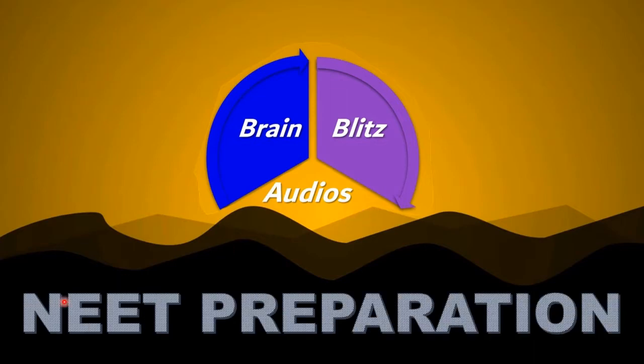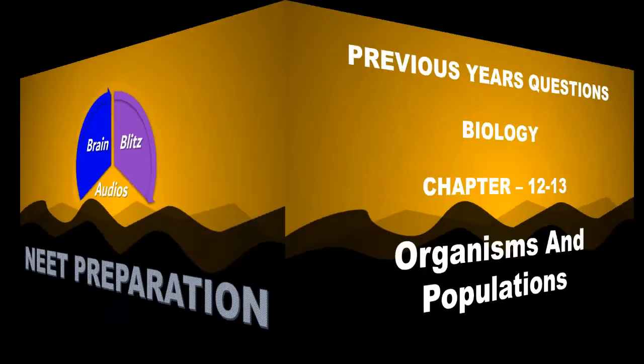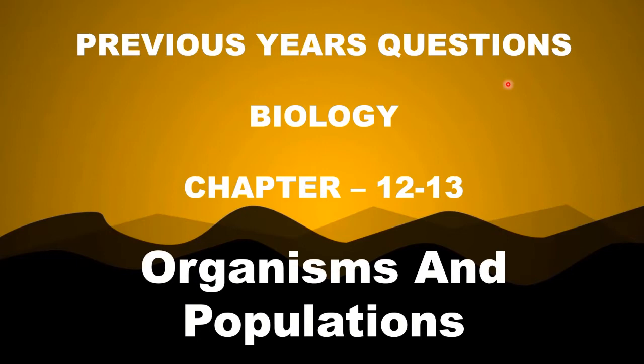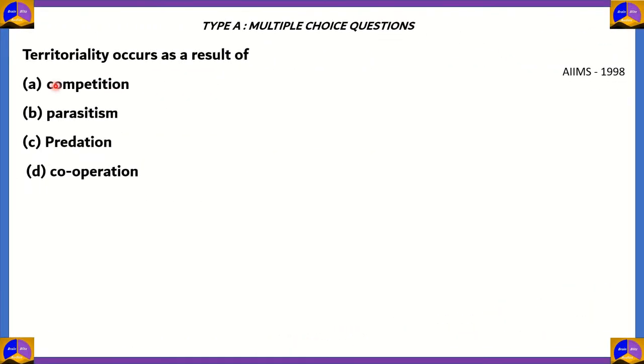Today in this episode of NEET preparation, we'll be looking at previous year questions of biology and medical entrance examinations in India. Today we're dealing with another important chapter. The name of this chapter is Organisms and Populations. This is the 13th chapter in the grade 12 syllabus for biology in CBSE. So, without further ado, let's begin with our first question for this episode.